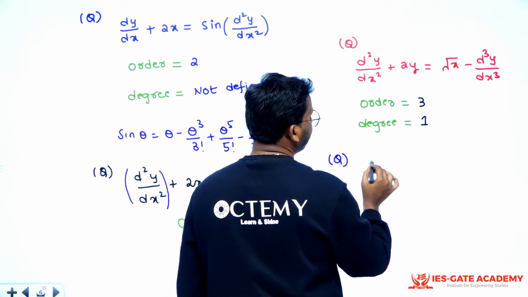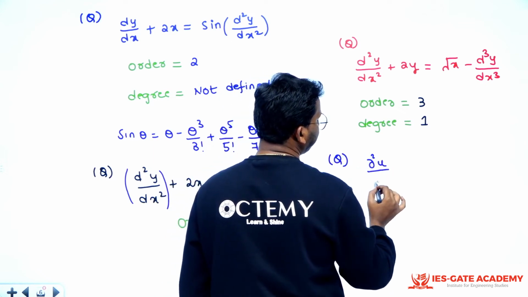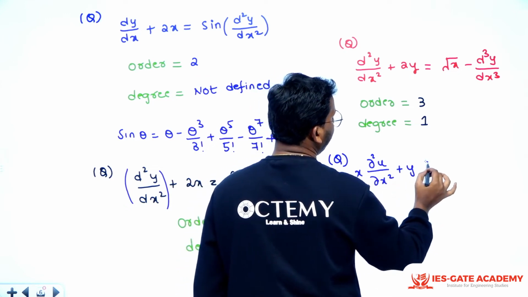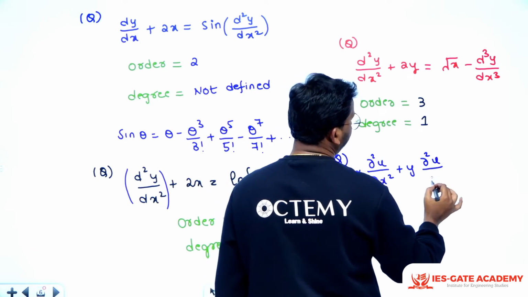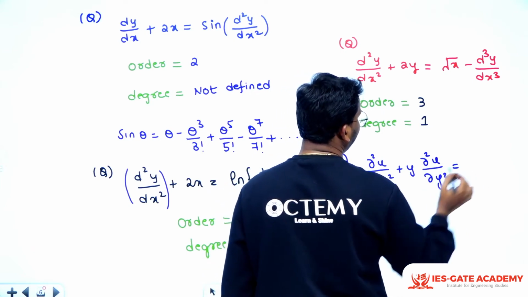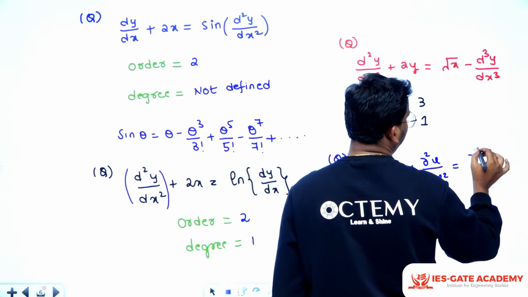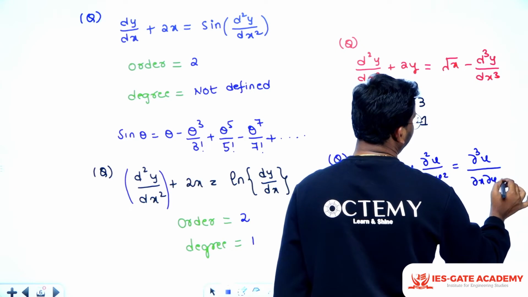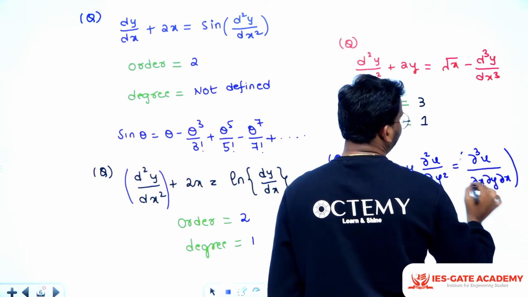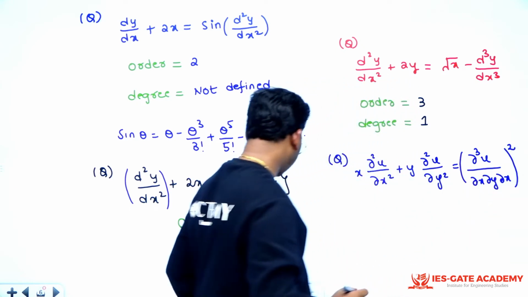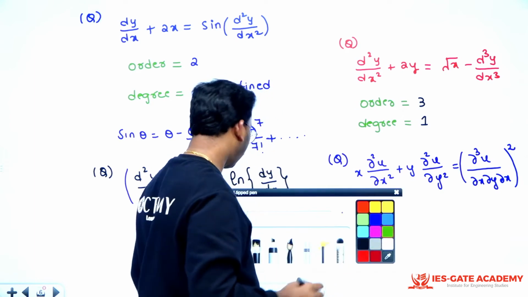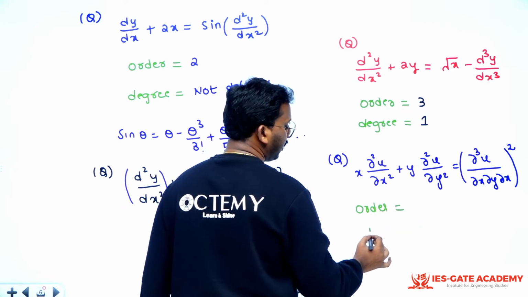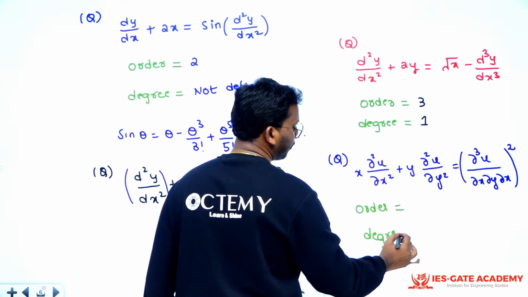Say I'm asking you dou square u by dou x square plus y dou square u by dou y square is equal to dou cube u divided by dou x, dou y, dou x whole square, right? Here I am asking you order and degree. Order is equal to question mark, degree is equal to question mark.